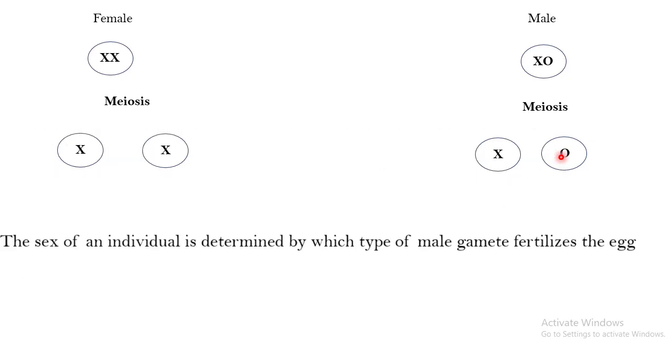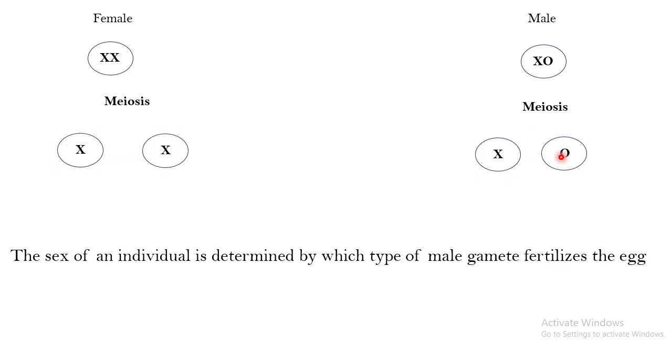So the sex of the individual is going to be determined by which type of male gamete fertilizes the egg, because there is no variety available in the gametes of the female, but there is variety available in the gametes of the male. So it is actually the males which determine the sex of the future generation.